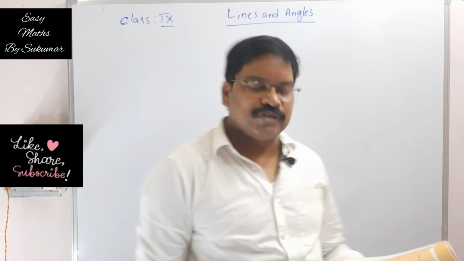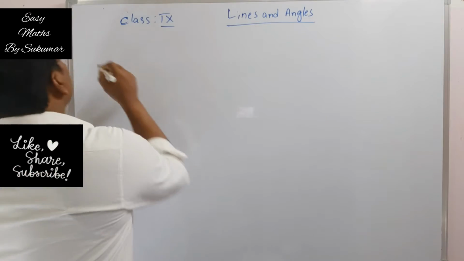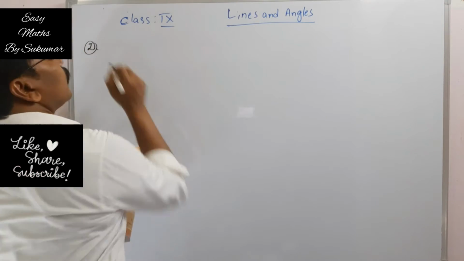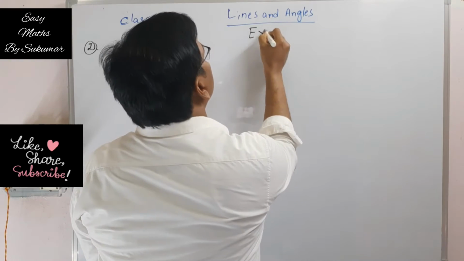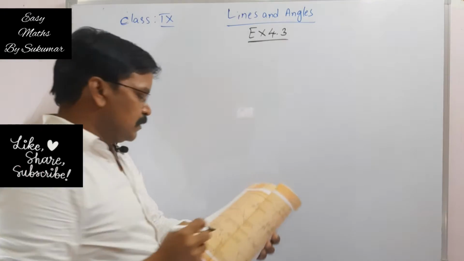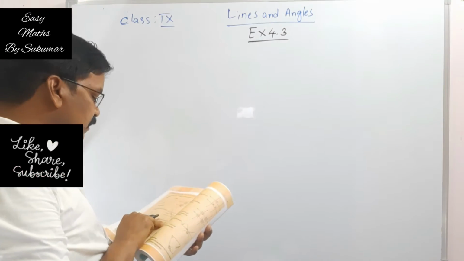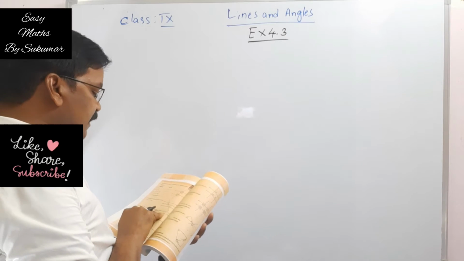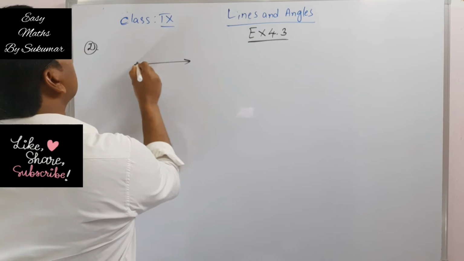Coming to the second question in exercise 4.3, my dear students. In the adjacent figure, AB is parallel to CD, and CD is parallel to EF. There are three lines here.